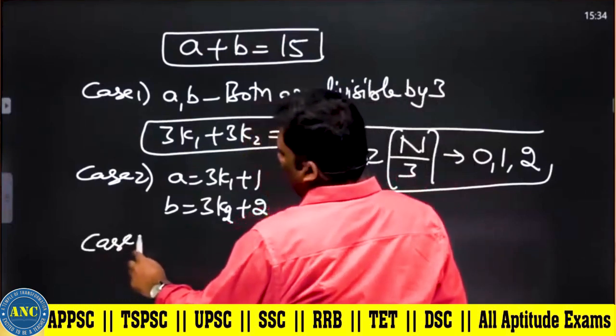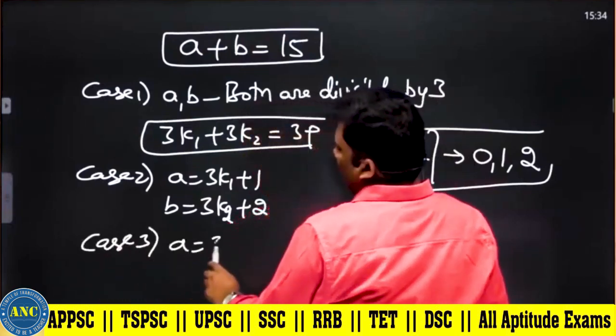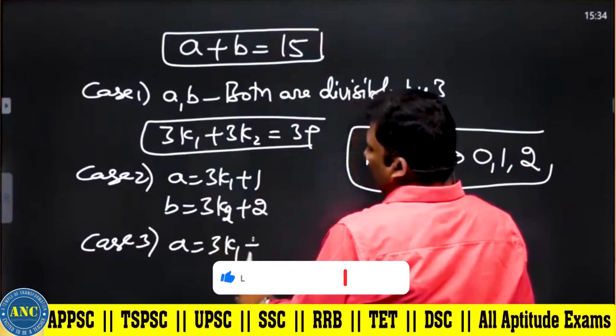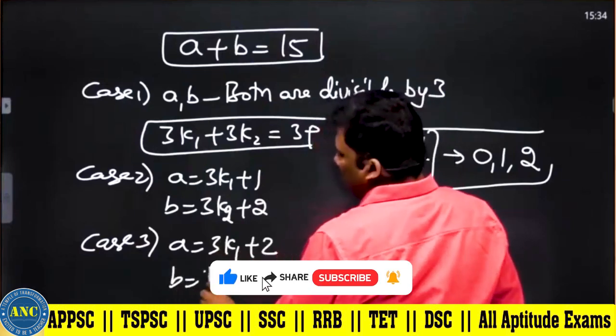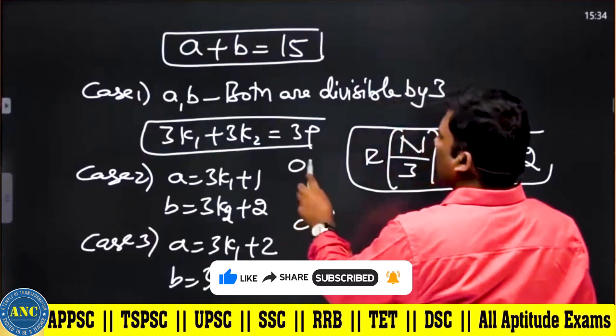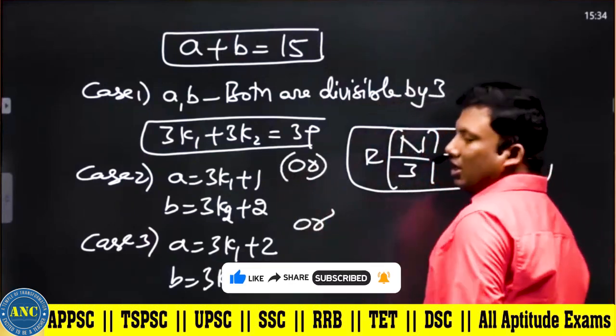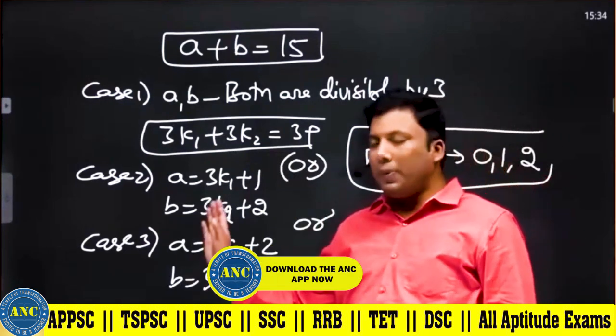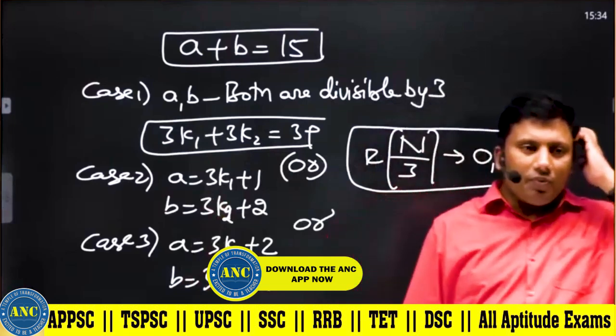Case number 3, the reverse can also happen. A is 3k1 plus 2 and B is 3k2 plus 1. Either this case or this case. Case 1 or case 2 or case 3. I hope I answered your question. Right?